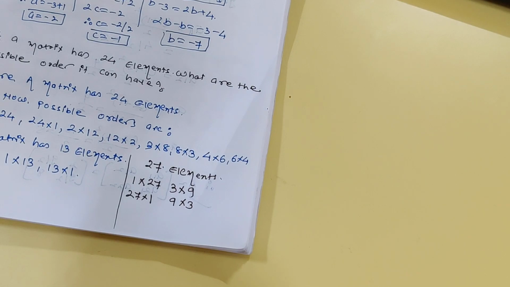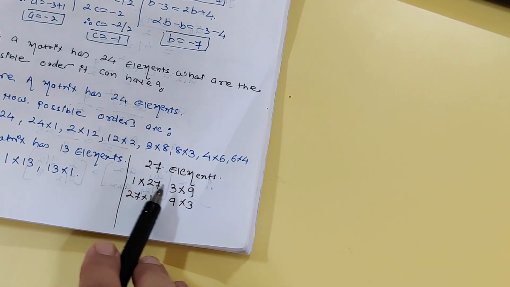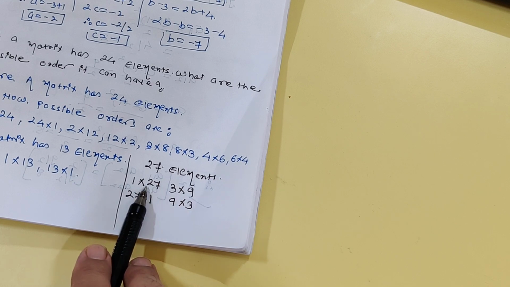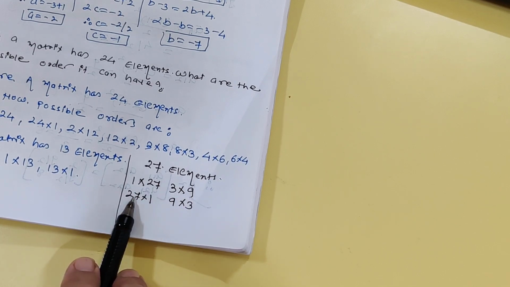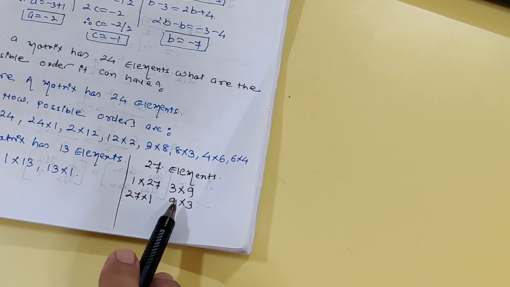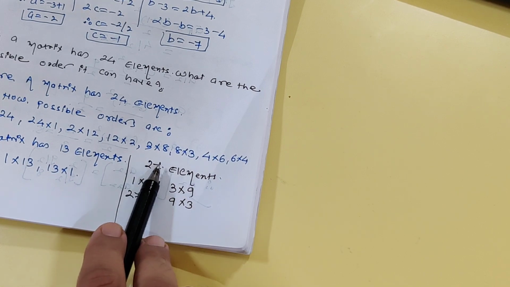So 27 has 4 possible orders, students: 1/27, 3/9, 27/1 and 9/3. So this is how you can write the possible orders from the given elements.